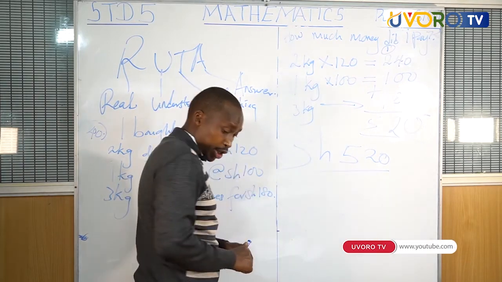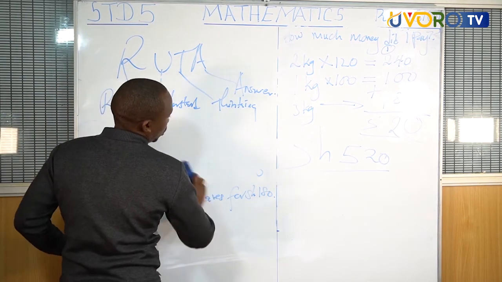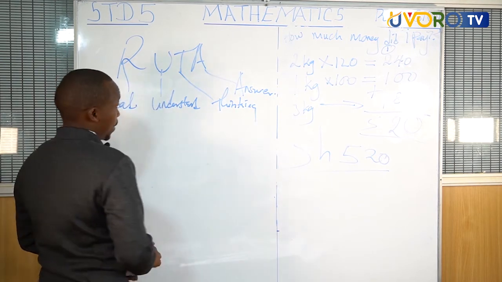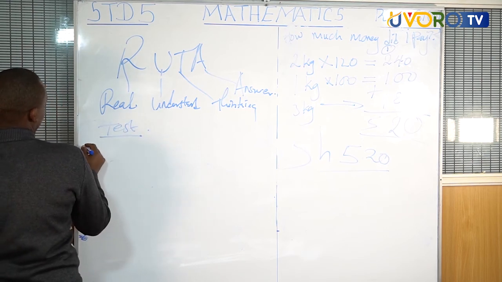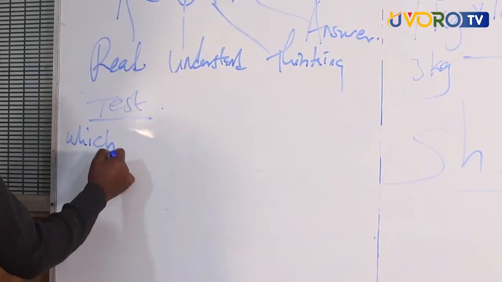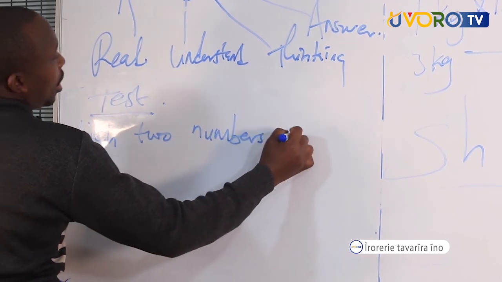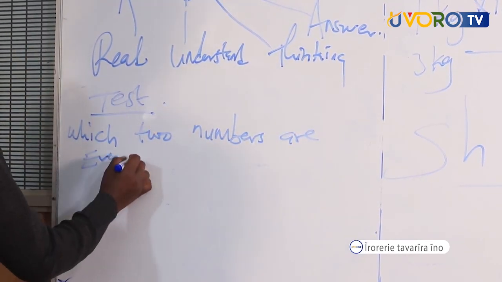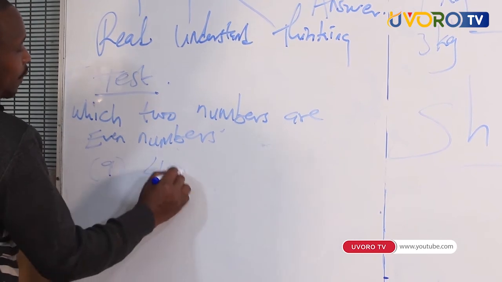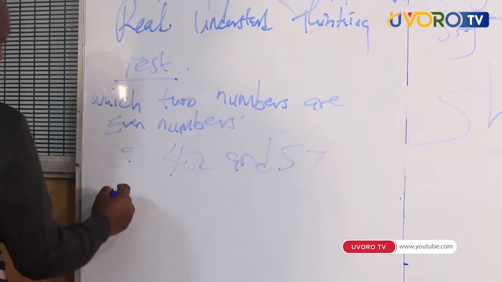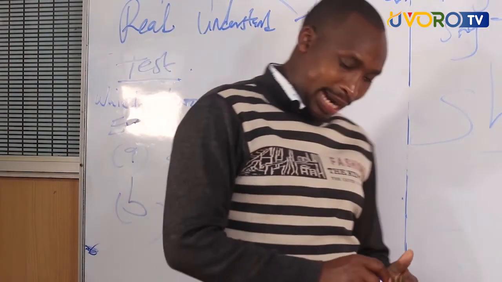We have come to the end of our lesson for today. But just before we finish, I'd like to leave a question with you. That is the test. Which two numbers are even numbers? A, 42 and 57. B, 60 and 70. 60 and 70.